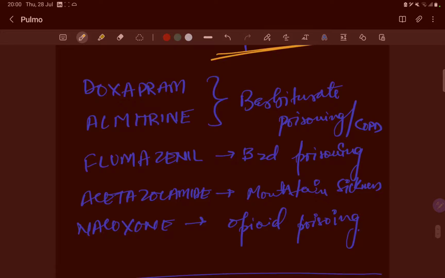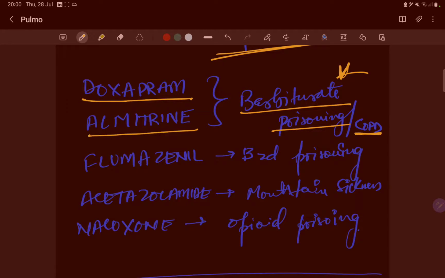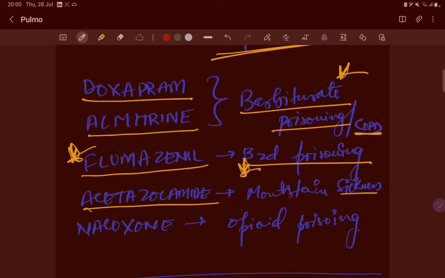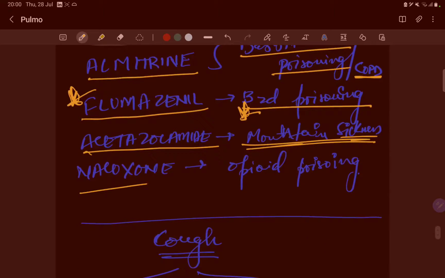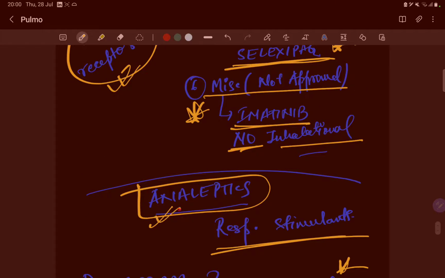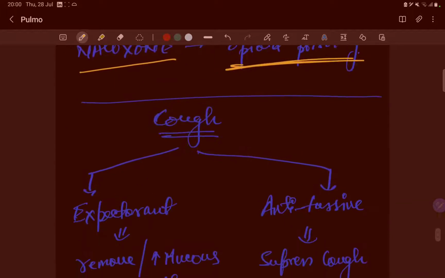What are analeptics? Analeptics are nothing but respiratory stimulants. These are used in different respiratory problems caused by different poisonings or other problems, like doxapram and almitrine. These are used in barbiturate poisoning and COPD. Flumazenil is used in benzodiazepine poisoning. Flumazenil is the drug of choice. Acetazolamide in mountain sickness, naloxone in opioid poisoning. So these are the analeptics or respiratory stimulants, okay, very important.